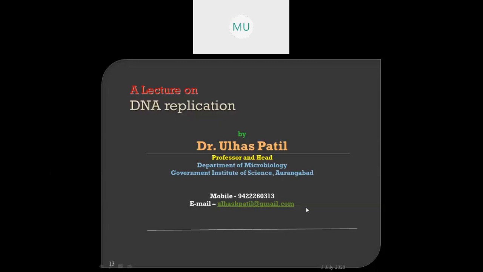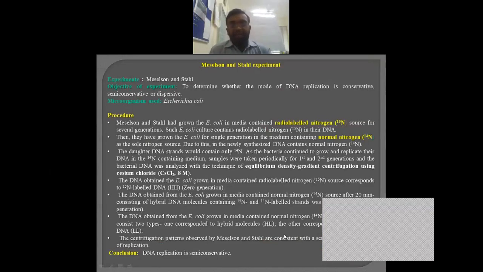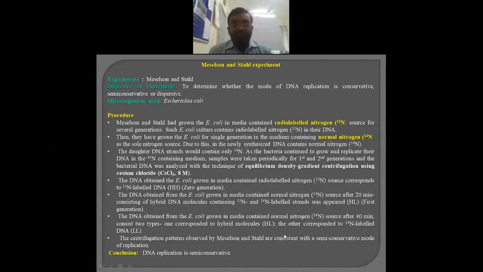Today's topic, we are starting from the beginning due to the technical problem yesterday. It is DNA replication. All of you know that DNA replication is semi-conservative. But prior to this proof, there were three predictions: that DNA replication might be conservative, might be semi-conservative, and the third postulate is that it is dispersive.